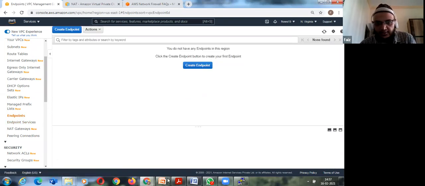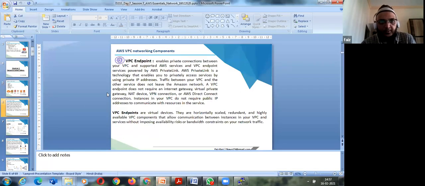Okay, so what is an endpoint actually? In a scenario where you want a connection of your instances not to the internet but to an AWS service, you don't want all those data transfer charges applicable whenever you connect to your AWS service.